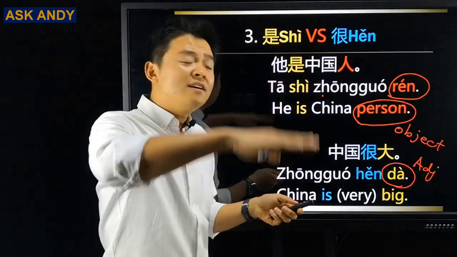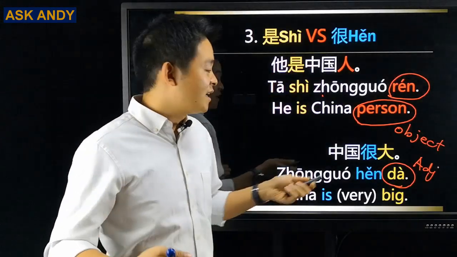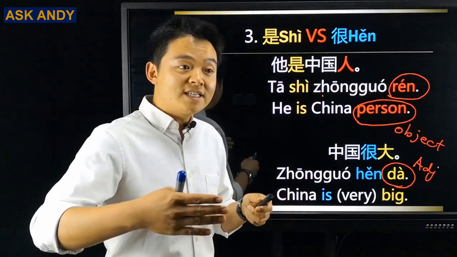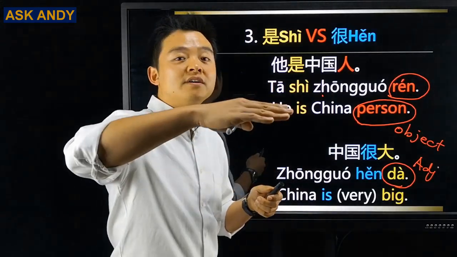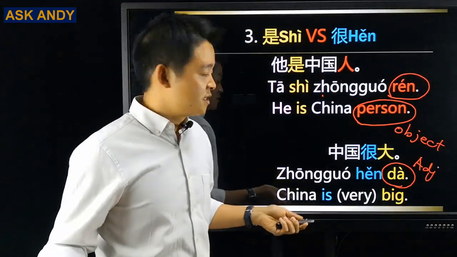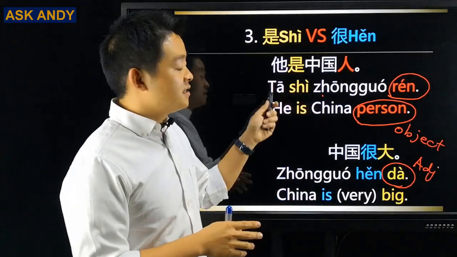We don't have those levels for this definition. But when you talk about something like big, China is big, we have different levels. We can say big, very big, really big, extremely big, right? We have different levels for "big". That's the difference. One is definition.